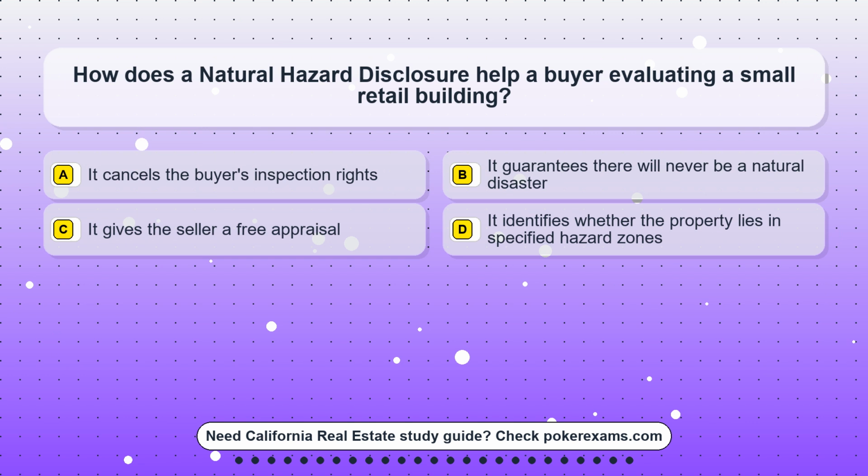Question 11. How does a natural hazard disclosure help a buyer evaluating a small retail building? Option A. It cancels the buyer's inspection rights. Option B. It guarantees there will never be a natural disaster. Option C. It gives the seller a free appraisal. Option D. It identifies whether the property lies in specified hazard zones.